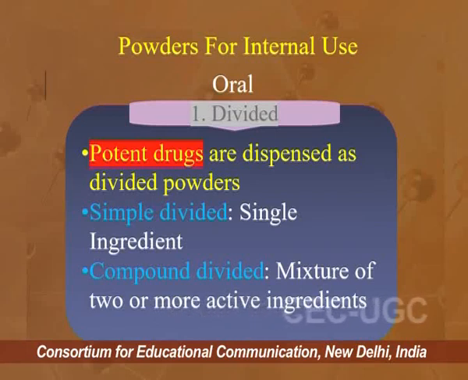When we talk about oral divided powders, we have two subdivisions: simple divided powder and compound divided powder. The basic difference is based on the number of ingredients present in the powder prescription. A simple divided powder generally has one component or ingredient as the main drug.